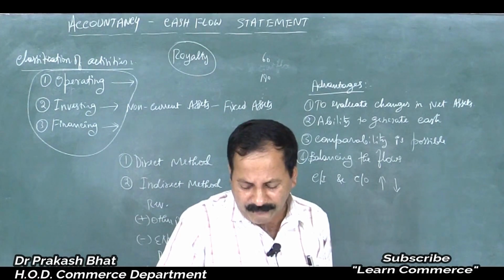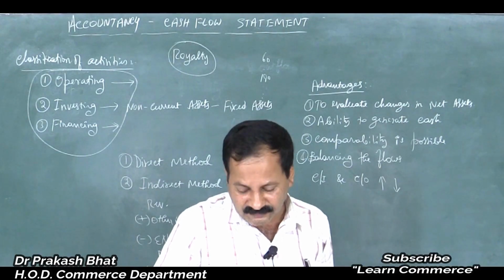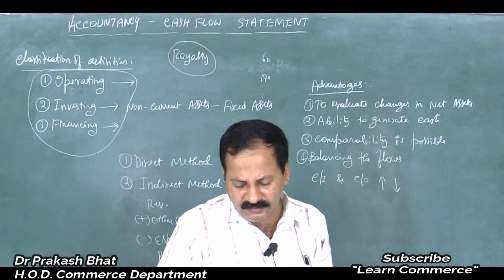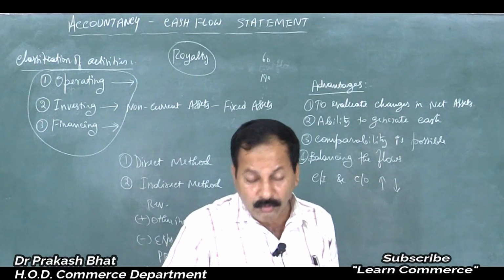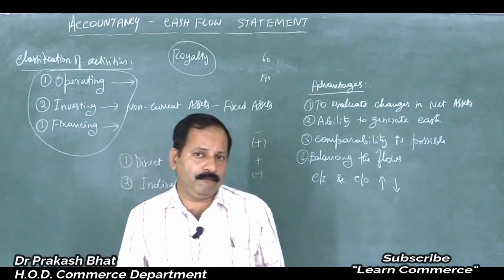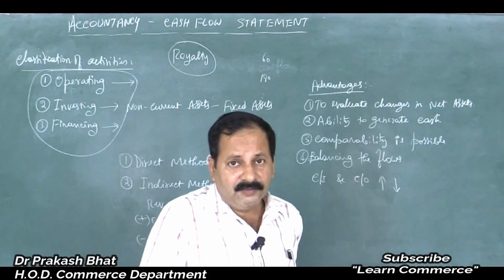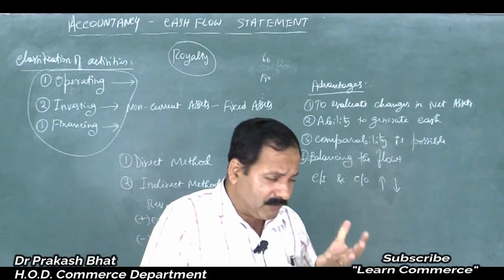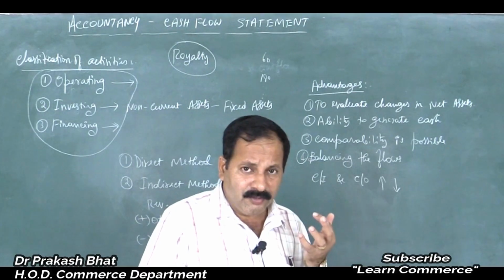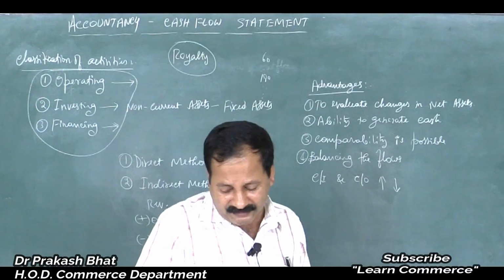Remember. Then financing activities like proceeds from issue of preference or equity shares, isn't it? Issuance of debt bonds, then procurement of loans, maybe mostly long-term loans, isn't it? Comes under the inflow of cash through financing activity. So whenever you issue shares, you will get money, though it is a borrowed fund, but still you will get the amount. When you issue debentures, you will get money, inflow of cash. So all this comes under financing activity.